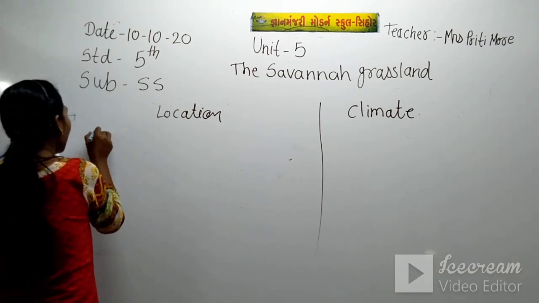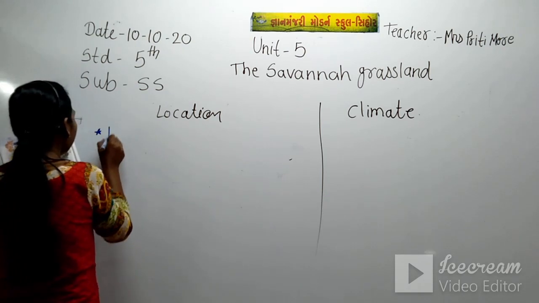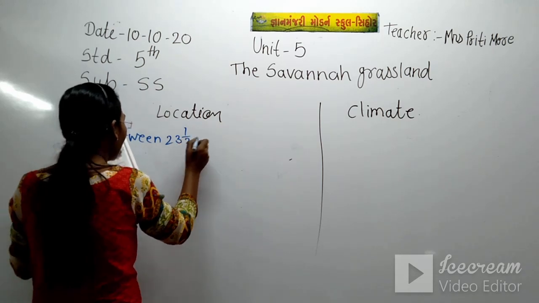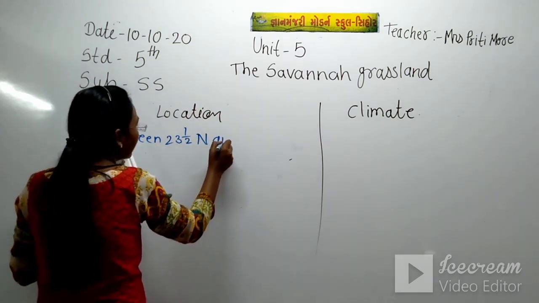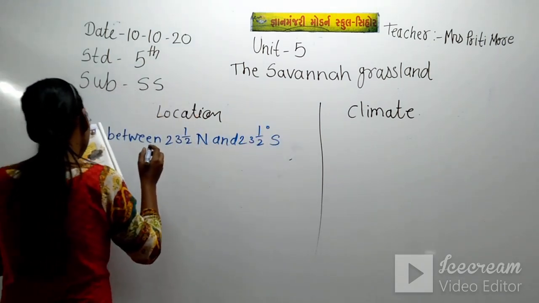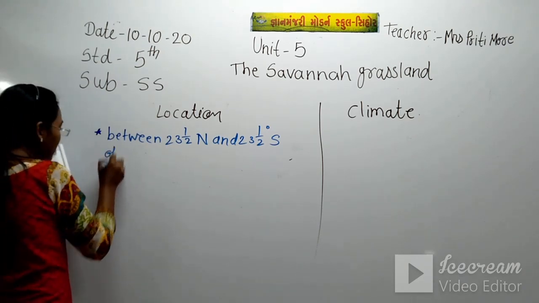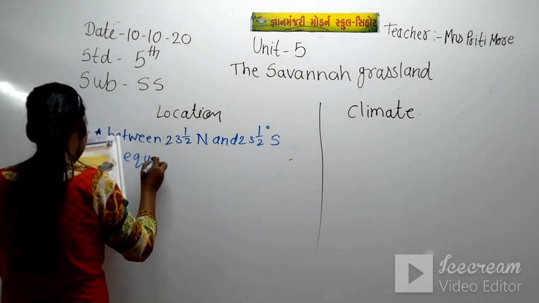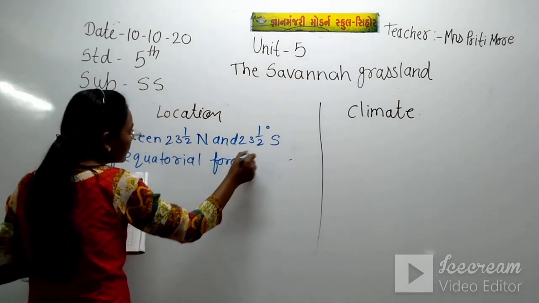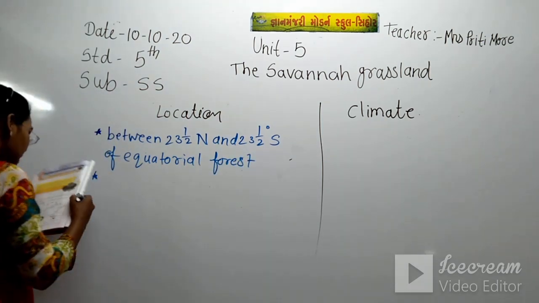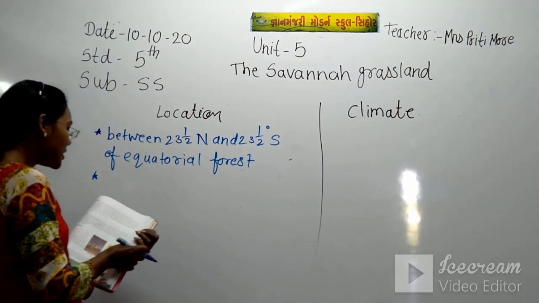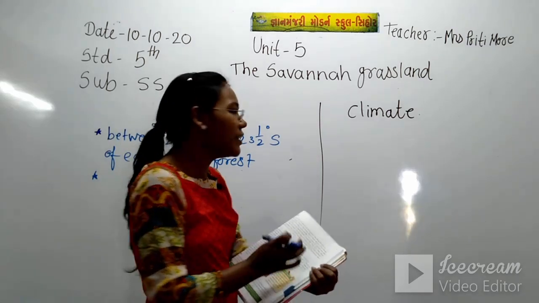The first main point of the location is between 23.5 degrees North and 23.5 degrees South of the equatorial forest. This is the first point, and the second point is in which continent the grassland region is.